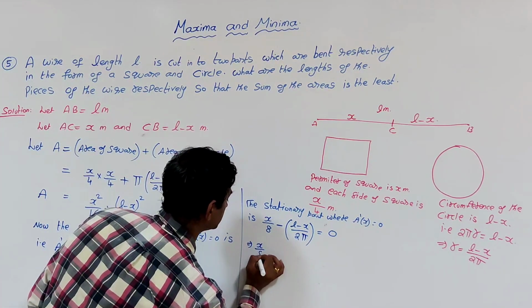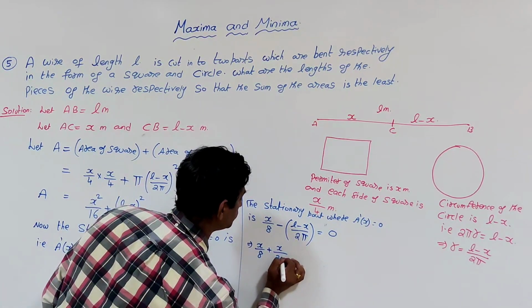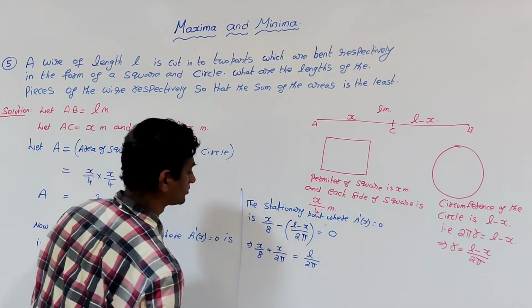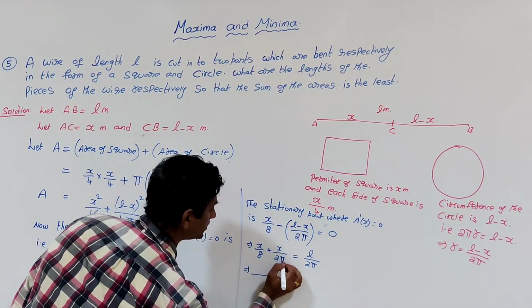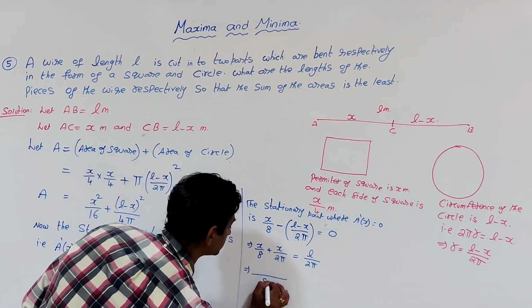So x by 8 plus x by 2 pi is equal to L by 2 pi. What is the LCM here? 8 and 2 pi, so 8 pi is the LCM.